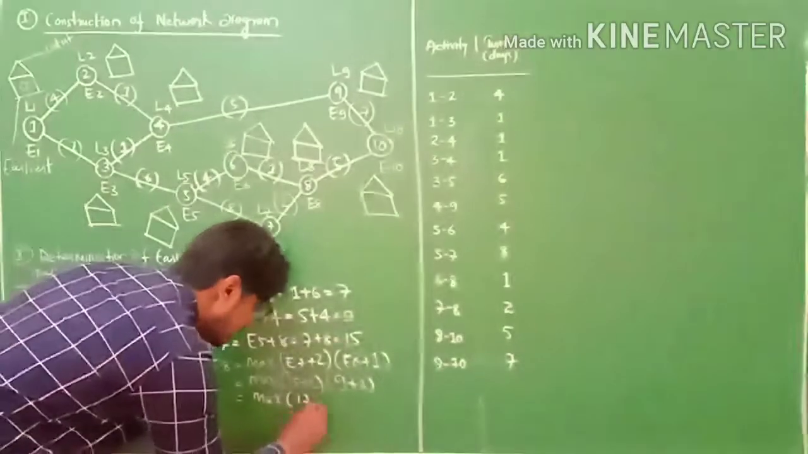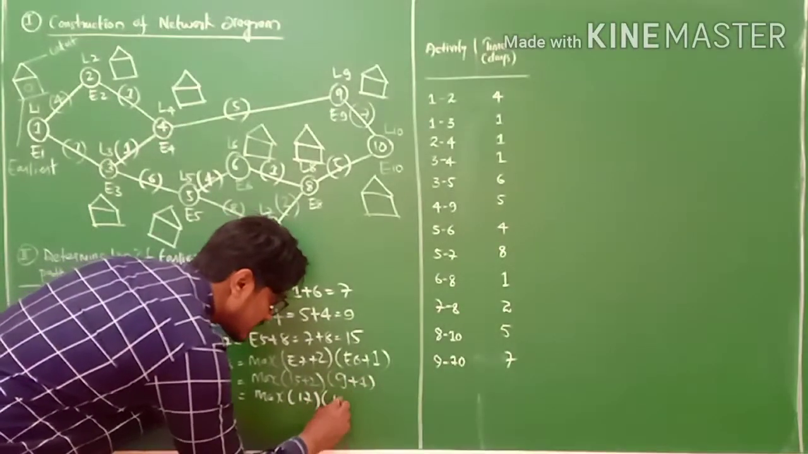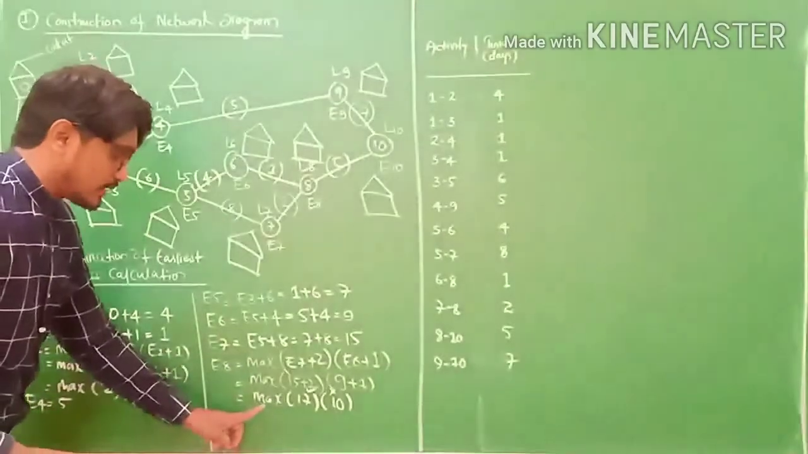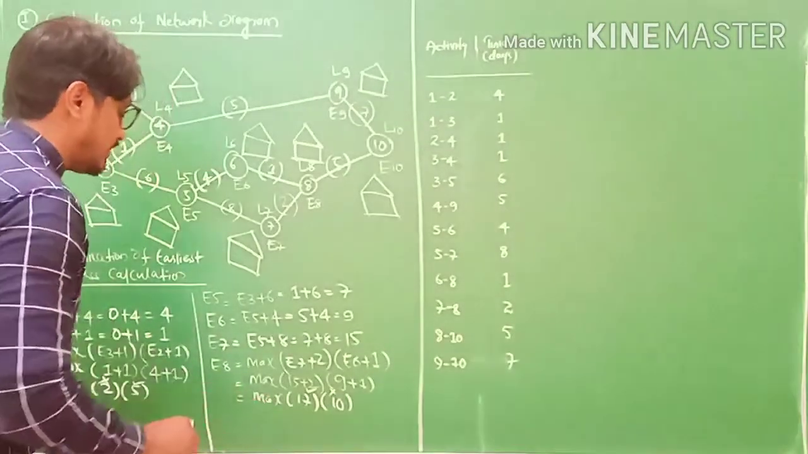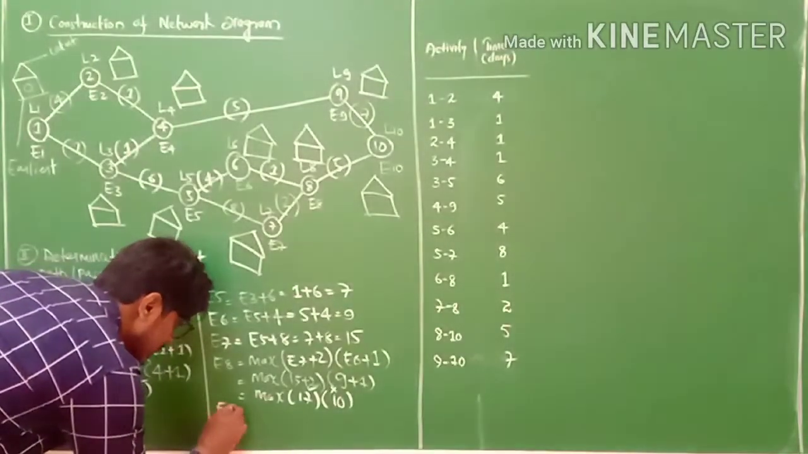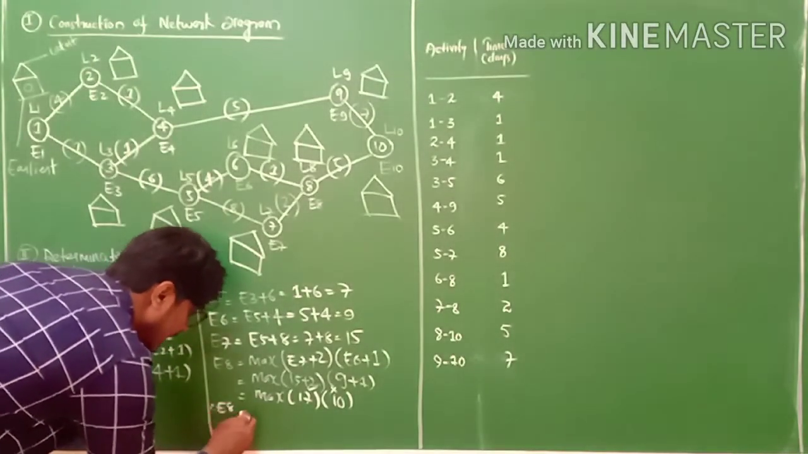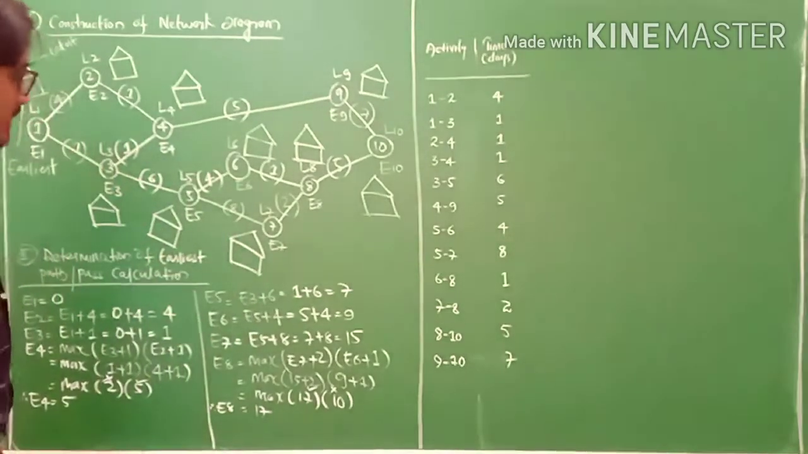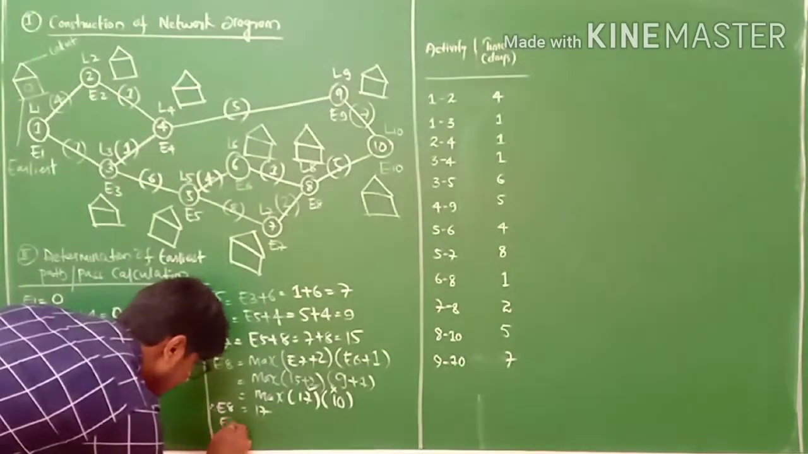It is nothing but 17, and 9 plus 1 is 10. Here 10 is rejected and 17 accepted, because we need to select the maximum value in case of earliest path calculation. So E8 equals 17, my friends. Right? Next one is E9, my friends.